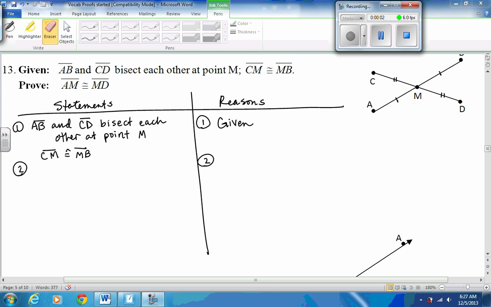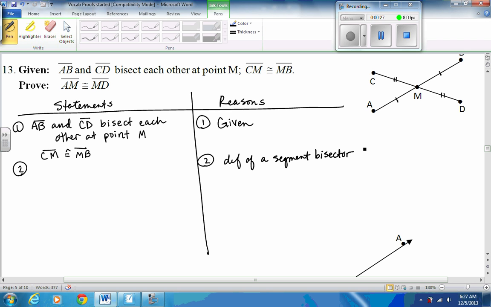They tell us that something's bisected. So you may be looking, or maybe you want to pause the video and look for what type of reasoning you could use. But there's only two of them that talk about bisects. You have definition of an angle bisector and definition of a segment bisector, which we don't have angles being bisected here. So in this case, we're going to use definition of a segment bisector.